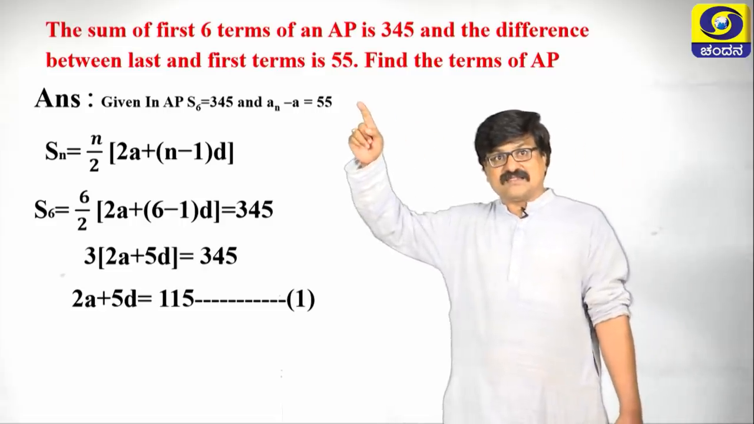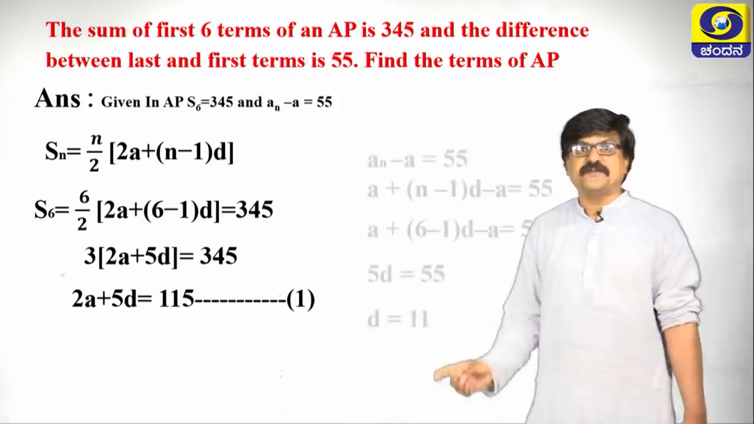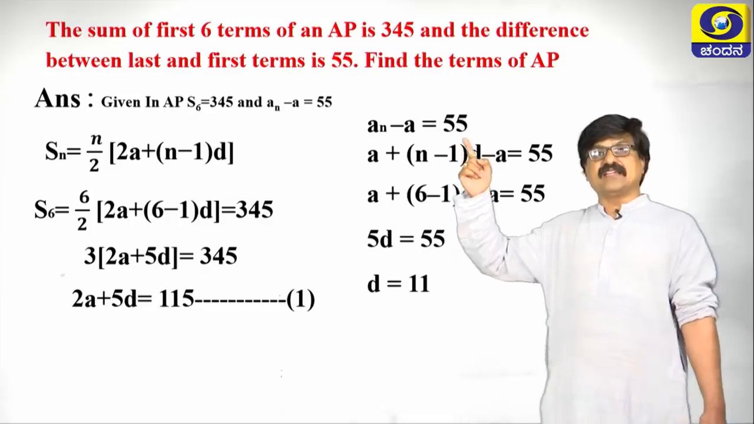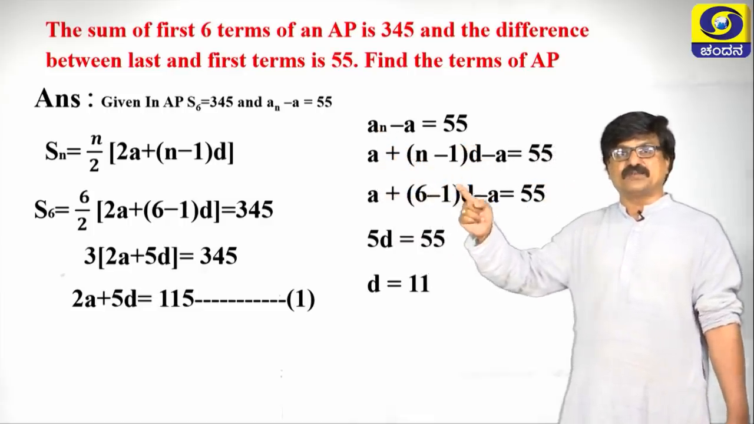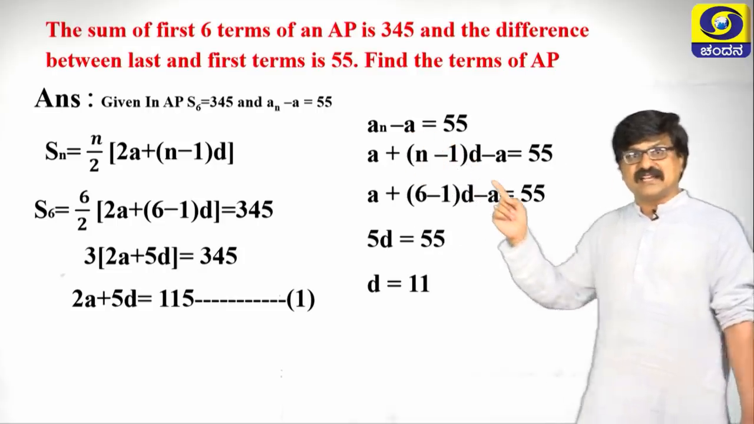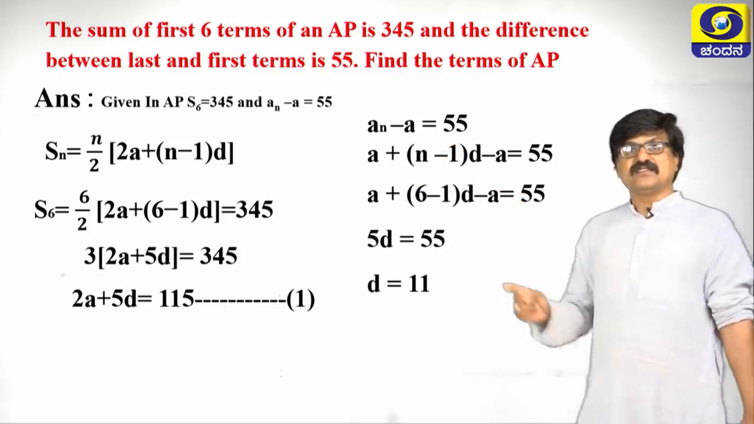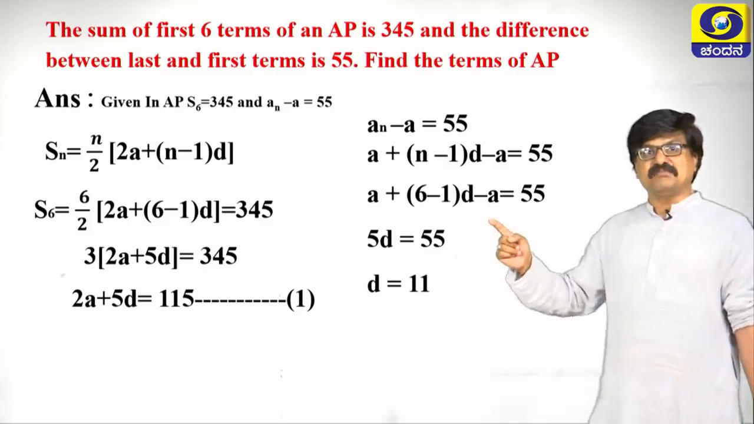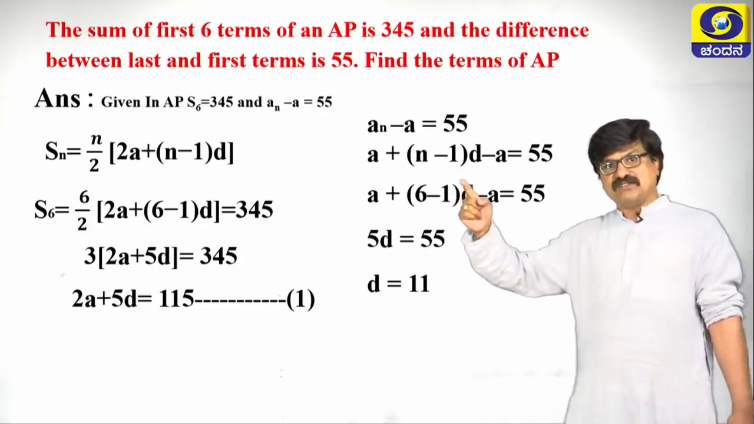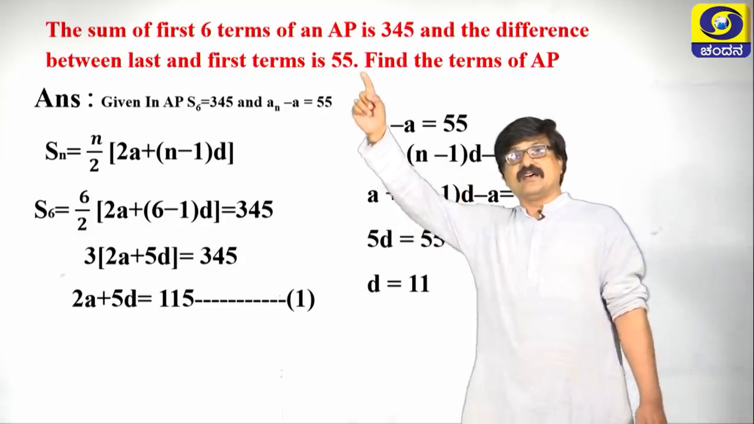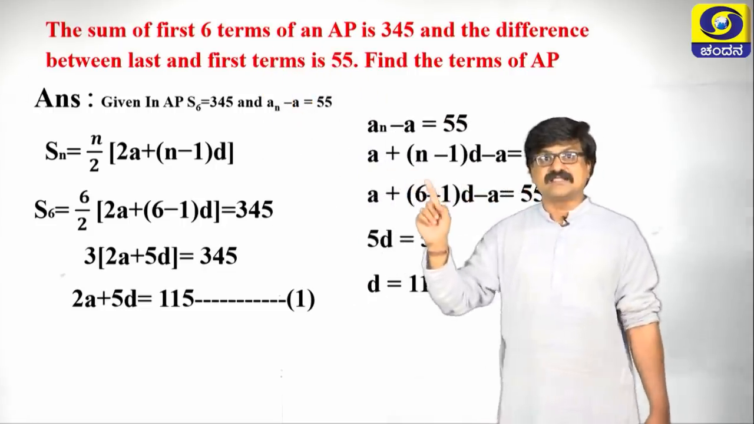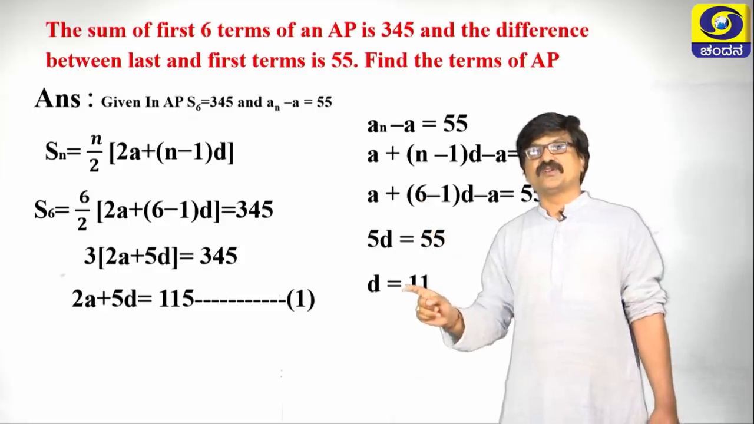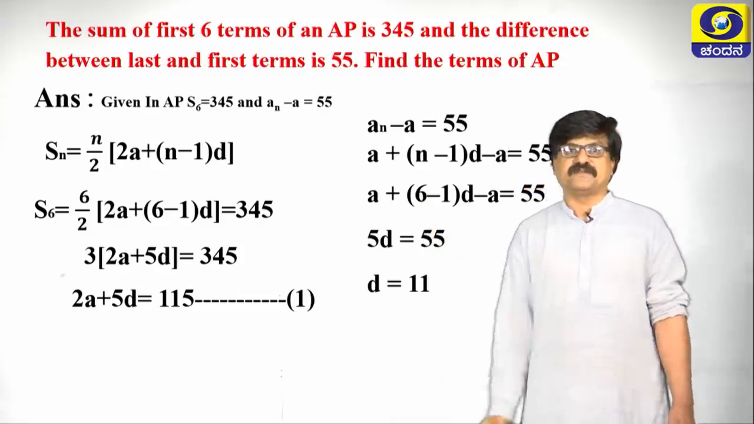The second condition is an minus a is equal to 55. The formula for an is a plus (n minus 1) into d, minus a, write as it is. Simplify this: a minus a gets cancelled. The n value is 6 here because there are 6 terms and the last term is the 6th, hence n is 6 here. Therefore the value of d becomes 11.